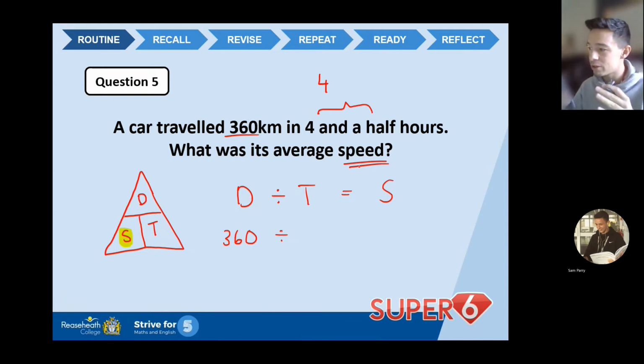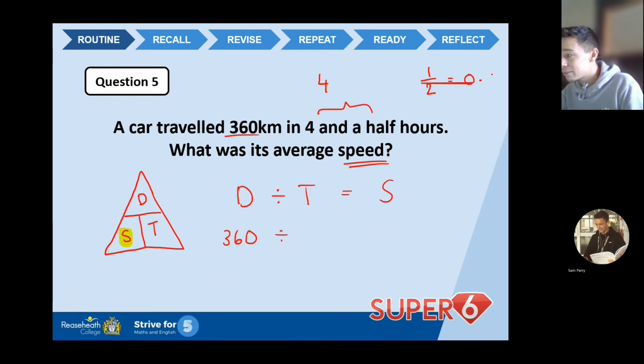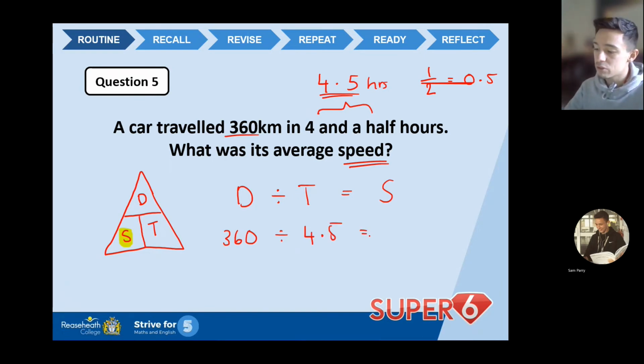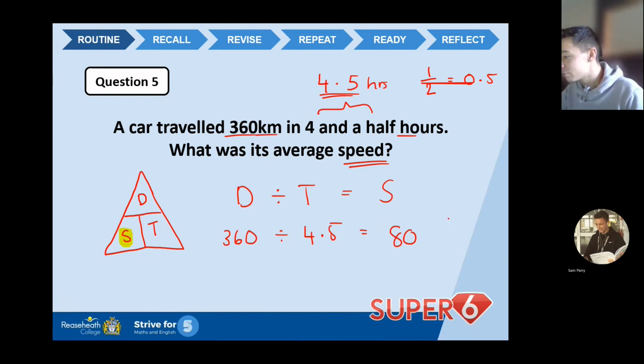So 4 is a definite, 4 is what we need. Now we've got half an hour. Now we could write that as a fraction as a half. Now, hopefully, when you guys think of a half, you can convert that into a decimal quite nicely, which is 0.5. So when I'm dealing with 4 and a half hours, it's actually 4.5 hours, okay? So now I've got a number that I can type into a calculator. I can do it quite nicely. I can do 360 divided by 4.5. So 360 divided by 4.5 gives me 80. Okay, so we're dealing with kilometers and hours, so it'll be 80 kilometers per hour.